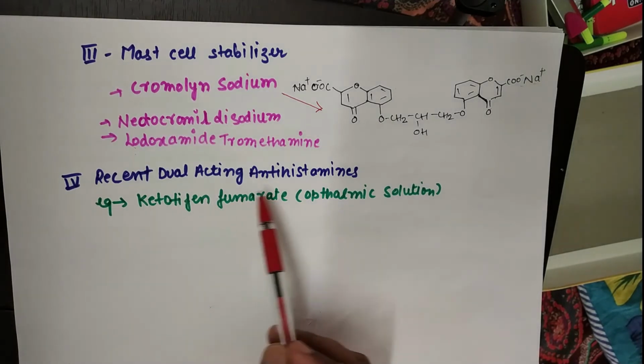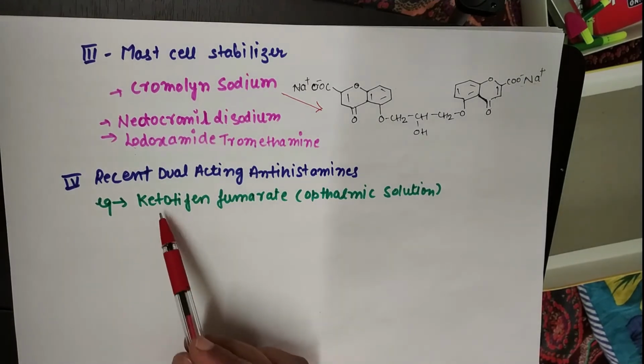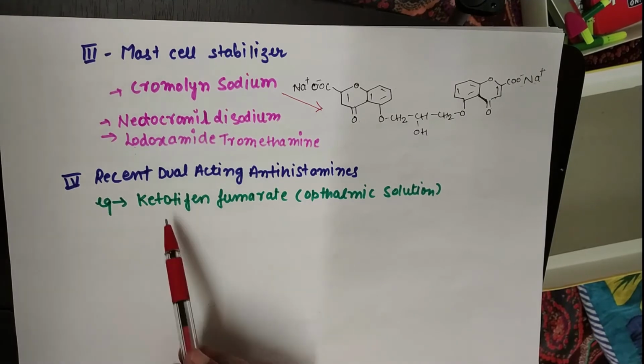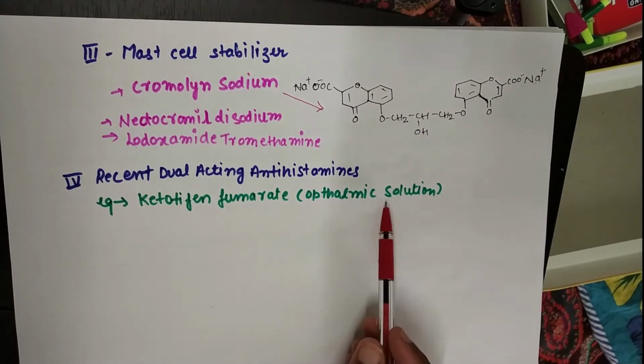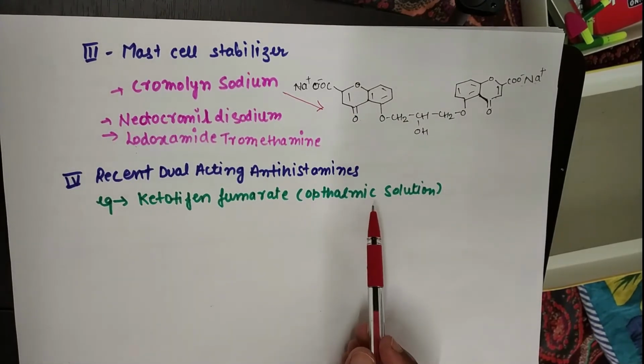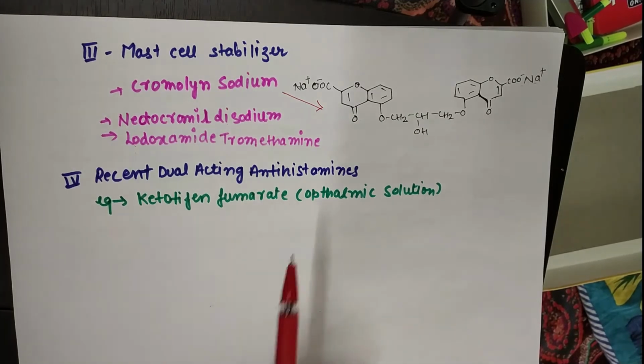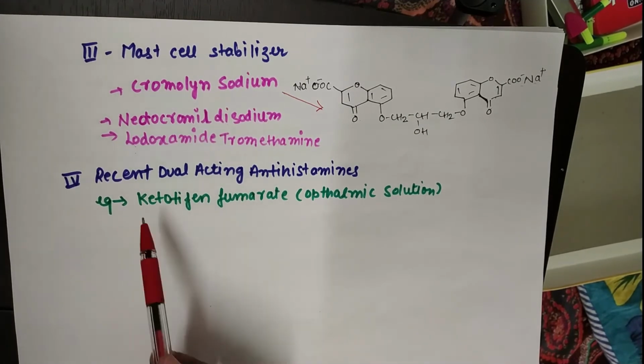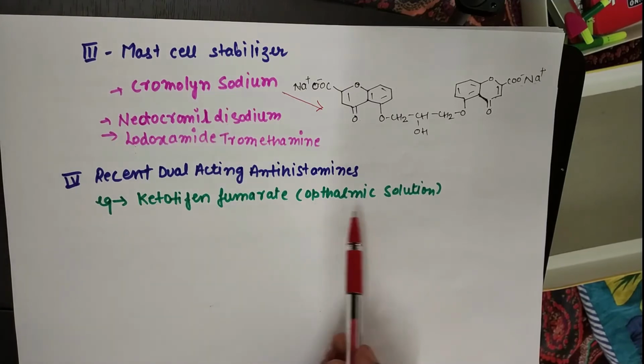Another, some recent antihistaminic drugs, like ketotifen fumarate. This ketotifen fumarate is specially used for ophthalmic allergies, meaning allergies which are present in the eyes. So for the treatment of allergy in the eyes, ketotifen fumarate is used as an ophthalmic solution. So this is the classification of H1 antihistaminic drugs.